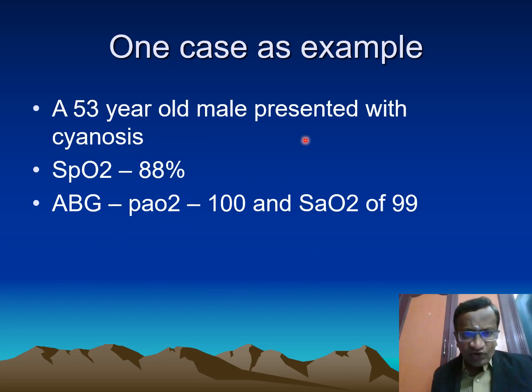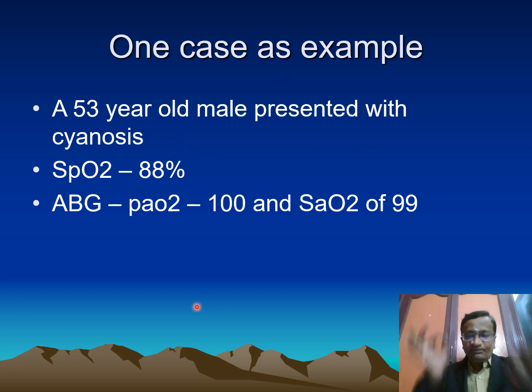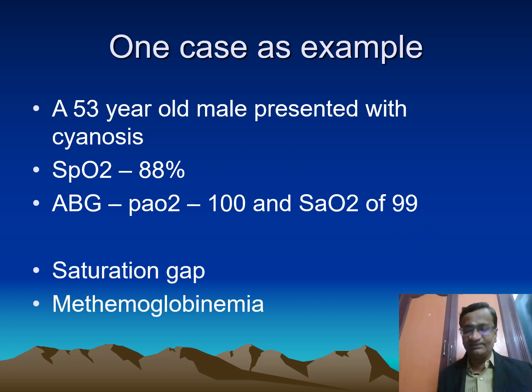Now we have a 53-year-old male presented with cyanosis. SpO2 is 88, but if you prick and take an ABG, PaO2 is 100 and SaO2 is 99. So that means this is what is called a saturation gap, which comes in with methemoglobinemia. Hemoglobin is altered.